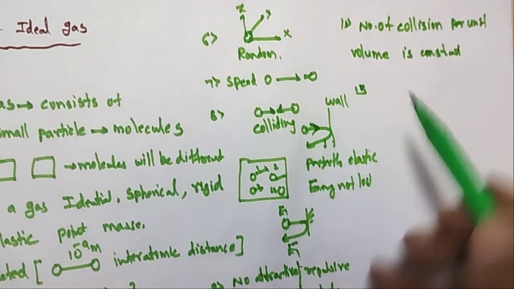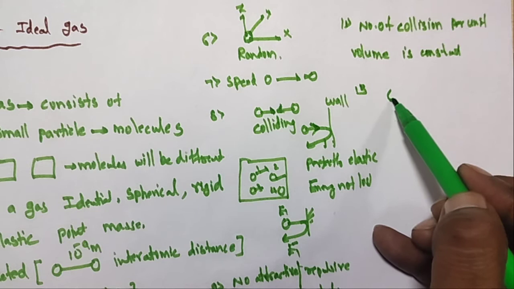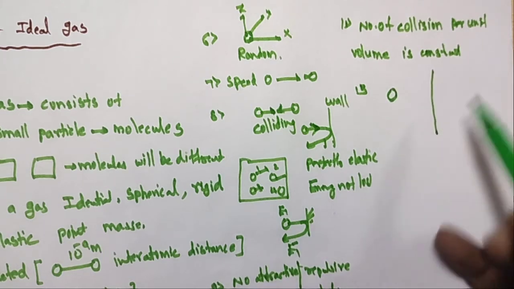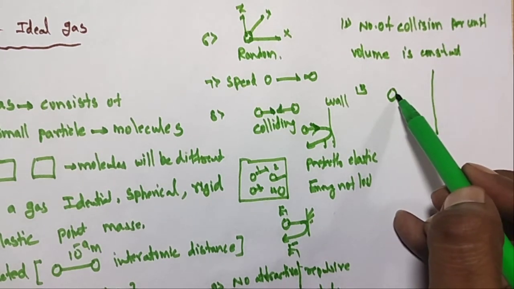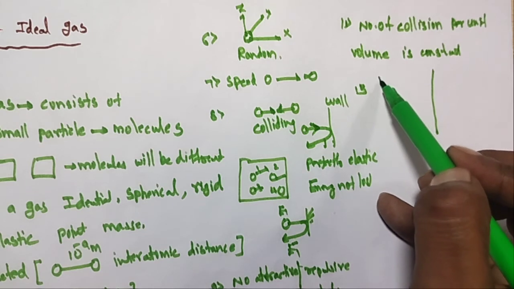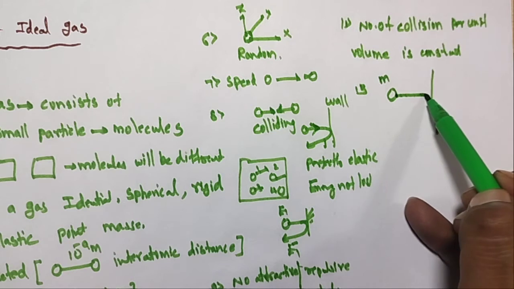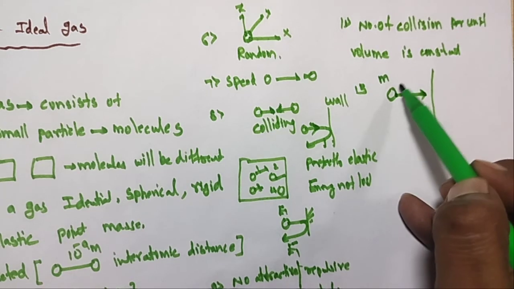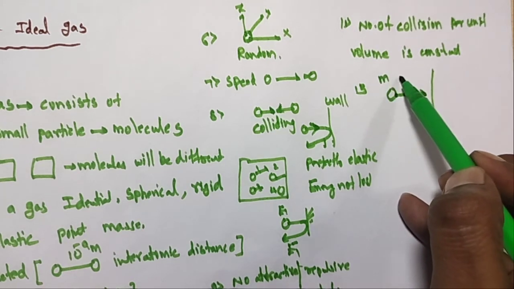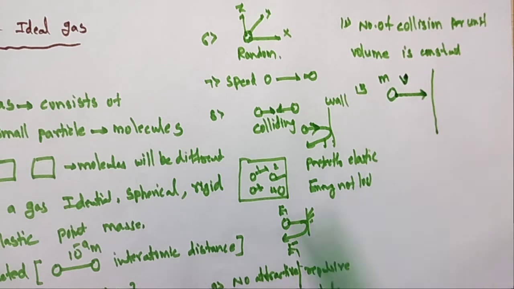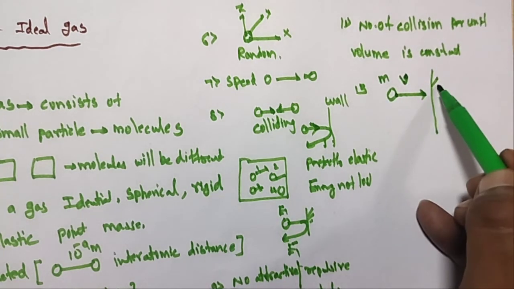So next, let us take this one molecule, this is a wall. When a particle or molecule of mass m moves in different directions, suppose this molecule of mass m moving with velocity v collides with a wall.